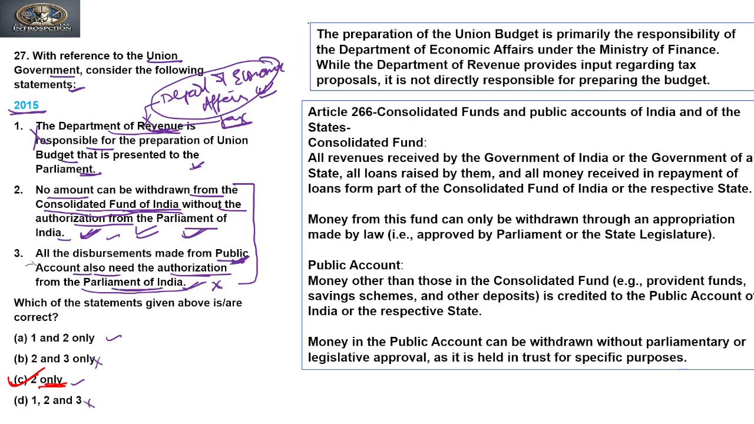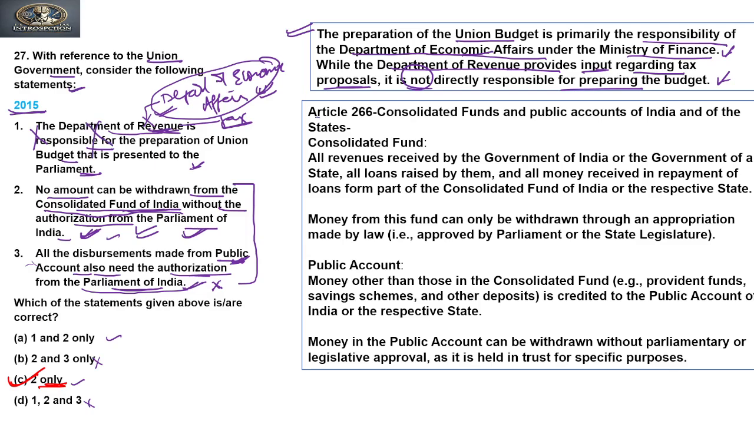Clear? Now, if you see the explanation, it says the preparation of the Union Budget is primarily the responsibility of the Department of Economic Affairs under the Ministry of Finance. It is not a responsibility of the Department of Revenue. While the Department of Revenue provides inputs regarding tax proposals, it is not directly responsible for preparing the budget. Clear? And because of this, the first statement is incorrect.